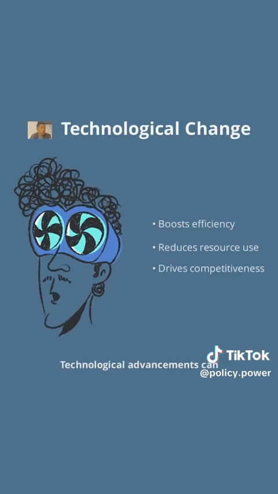Technological advancements can dramatically improve production efficiency. New machinery, automation, or better management techniques allow businesses to produce more with the same or fewer resources. For example, the introduction of assembly lines revolutionized car manufacturing, making vehicles more affordable and accessible. Staying updated with technology is essential for companies aiming to stay competitive and meet growing consumer demands.